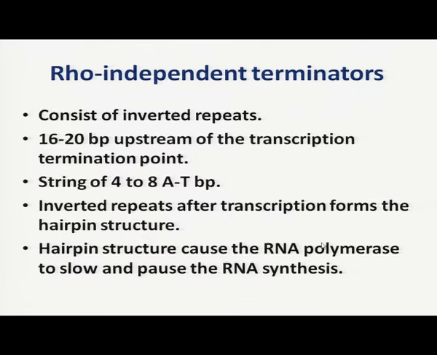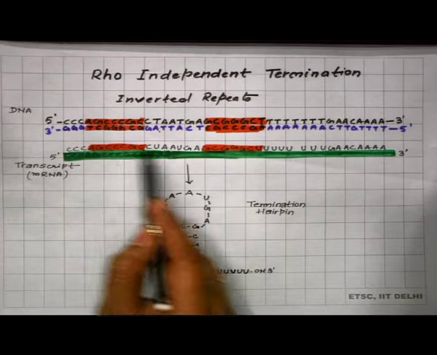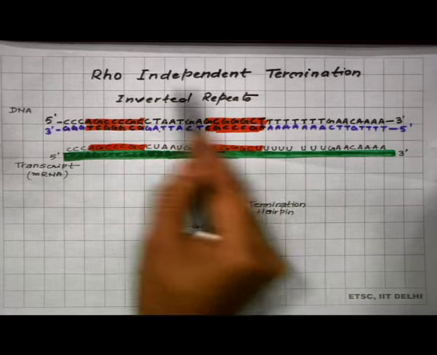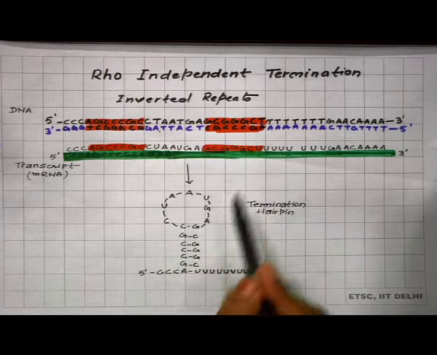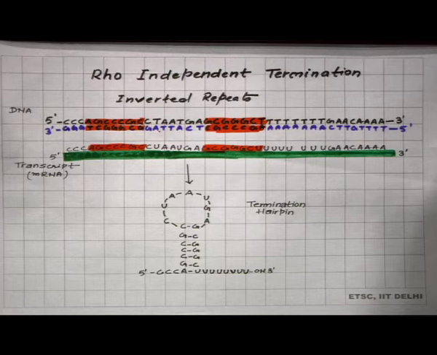So, this hairpin structure results from the complementary nature of the RNA synthesized by rho independent terminator sequences, and because of this hairpin structure the transcription is terminated.